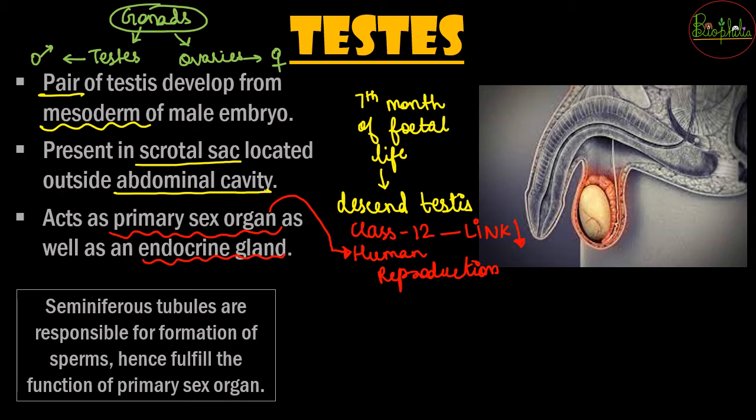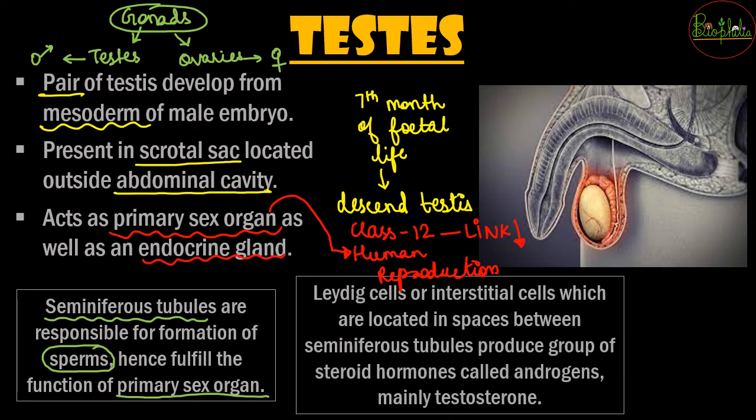So as a primary sex organ, what is it going to do? It has seminiferous tubules, which are responsible for formation of the male gamete, that is the sperms. Since it is forming the male gamete, it is called a primary sex organ. Seminiferous tubules are one part of the testis. The second part is the leydig cells or the interstitial cells. These cells are located in the spaces between the seminiferous tubules.